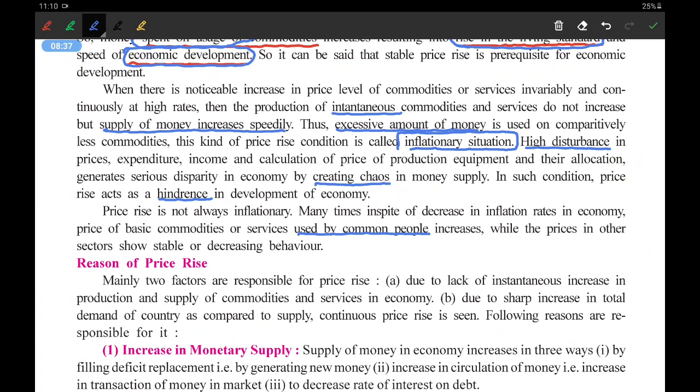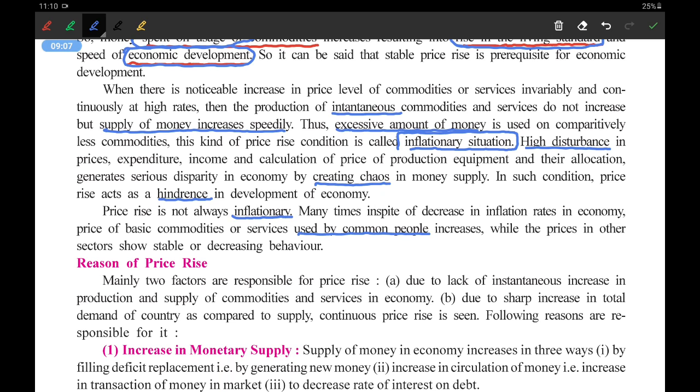Right now there is a festival season, right? So during the festival season, the prices of vegetables will rise. The other things will be normal, or at the same rates as you get year-round. But the prices of the vegetables that are commonly used by people will increase. So that is not an inflationary price rise. Inflation or inflationary means to blow up, fugao, as it is called in Gujarati, right?